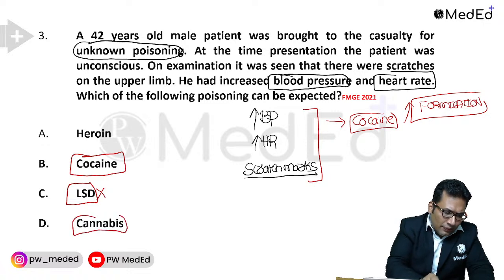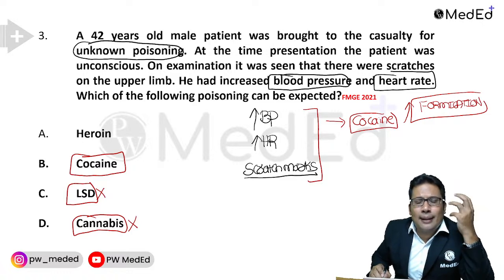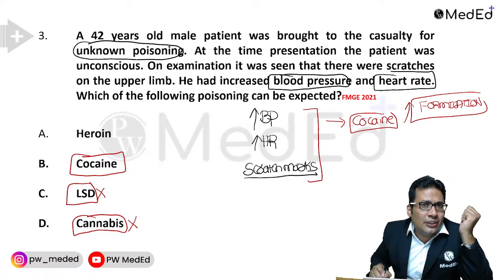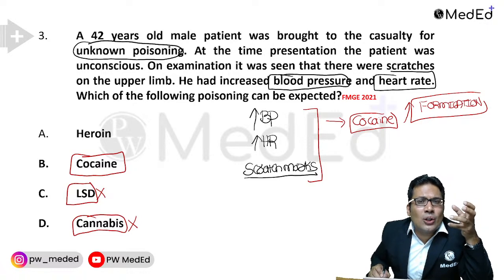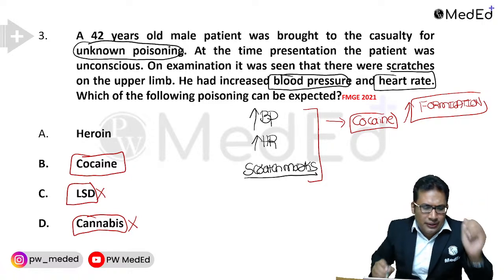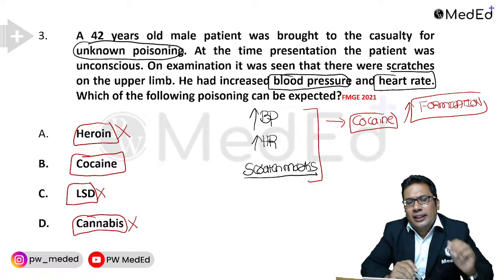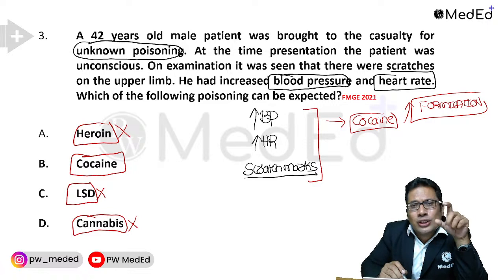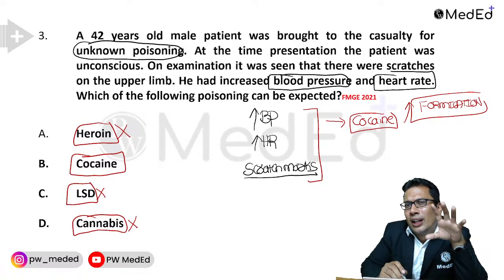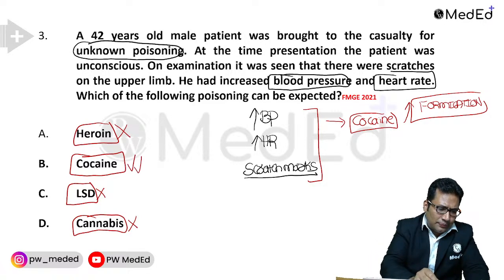Cannabis. Remember, the preparations of cannabis can be bhang, ganja, or hashish. In cannabis, you will see running amok, which is an impulse disorder characterized by homicidal mania. So it is not cannabis. Heroin. What are the signs and symptoms in heroin? In heroin poison, you will see respiratory depression, meiosis, euphoria and other signs and symptoms. So the answer for this question is cocaine.